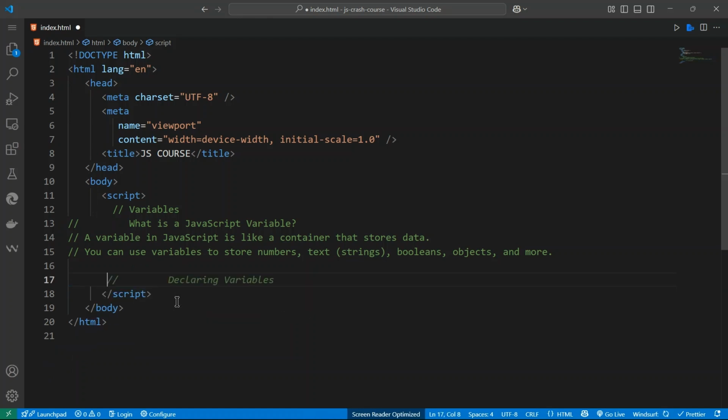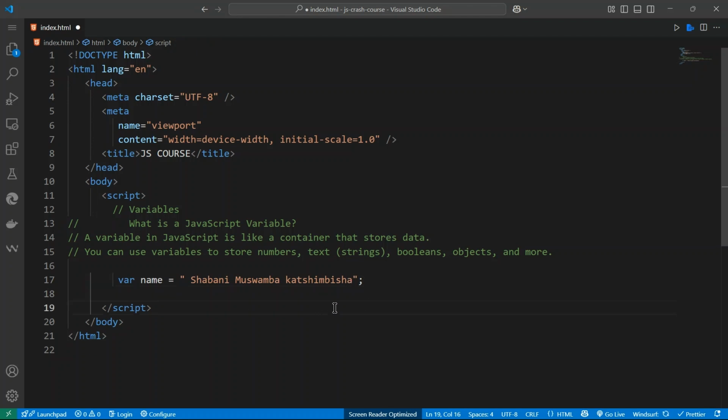We can declare a variable to store, for example, a text, a name. To store my name, I can do var name is equal to, so you put the equal symbol, and then after that you put the string, and you can say, for example, Shabani Muswamba Kachimbisha. All right, so that's how you declare a variable.